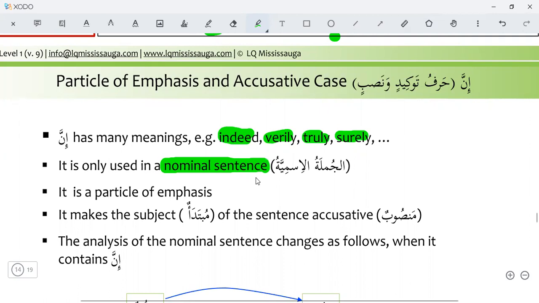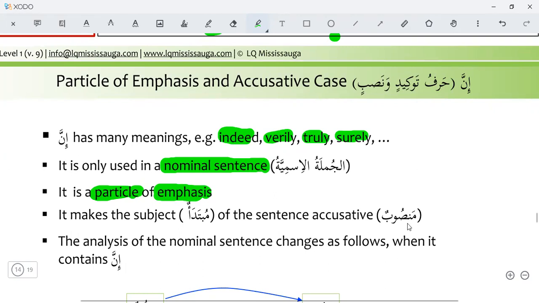What will it do if we use inna in a nominal sentence, and why do we use it? It is a particle of emphasis. It is not a noun, it is not a verb. Inna is not a verb. Inna is not a noun, it is a particle, harf. And we call it harf of emphasis, to make sure, to emphasize. It makes the subject, mubtada, of the sentence accusative.